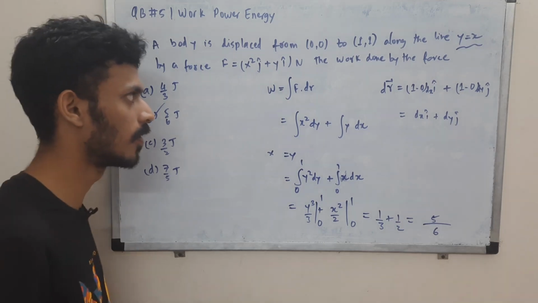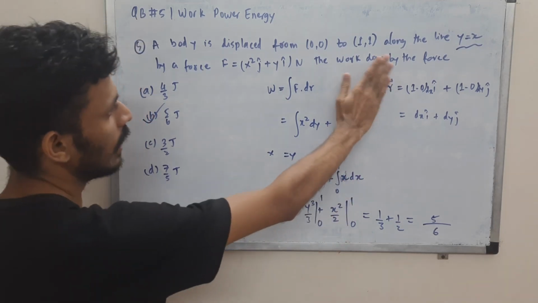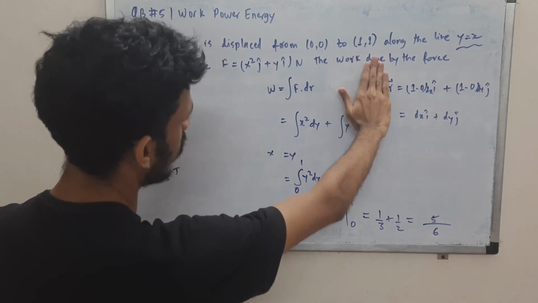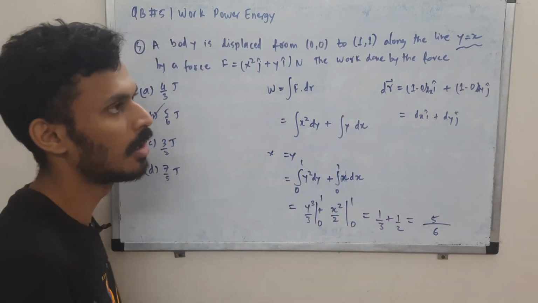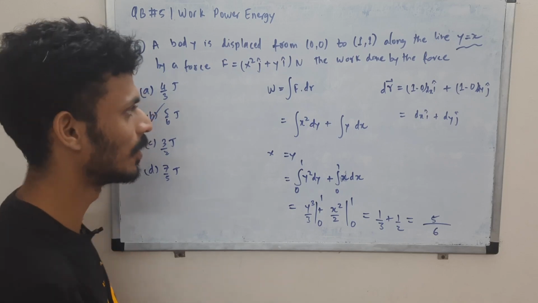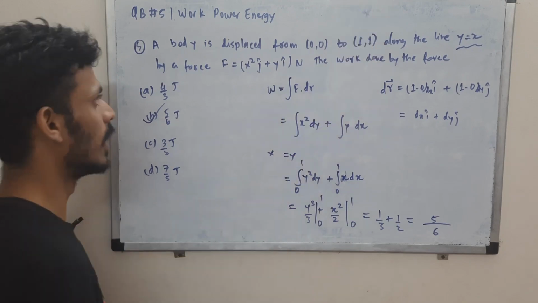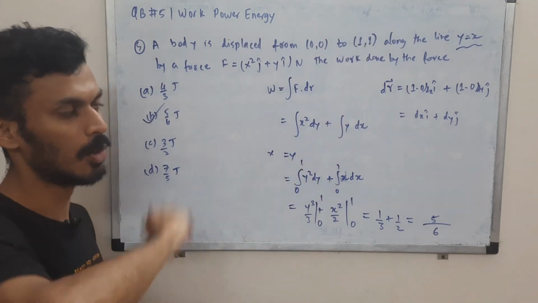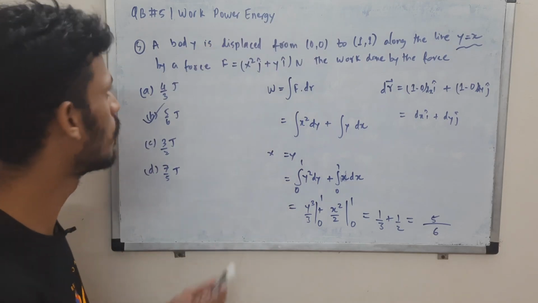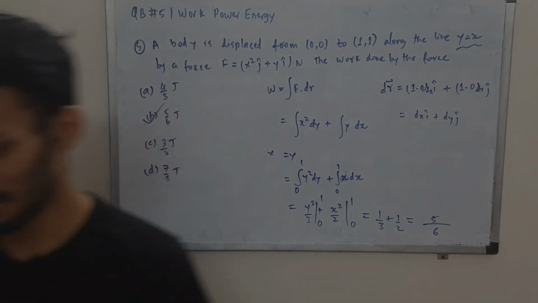Okay, so a simple, straightforward approach. Don't make the mistake of treating this directly as r. You'll get some other answer that might not match with the options, so that should give you a hint. This is dr, the process is done via integration from the origin to (1, 1). Okay, so that's about this question. Over to the next one.